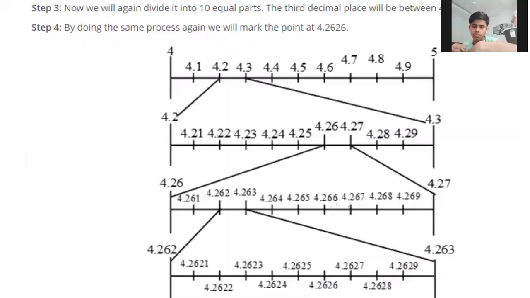So this is the representation of successive magnification. Diagrams they will not give you. Just remember, if you take 4.266, it will come between 4 and 5. The options may be 4.26, 4.27, and you have to choose like that.